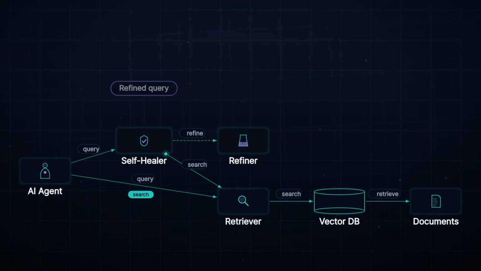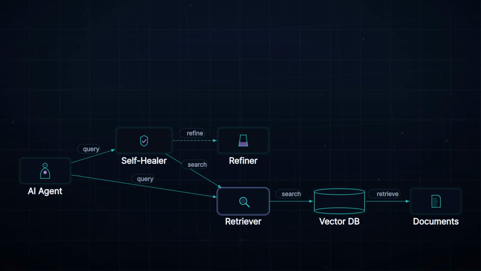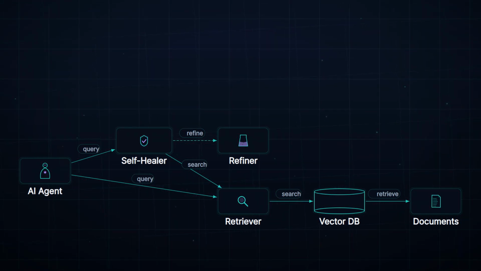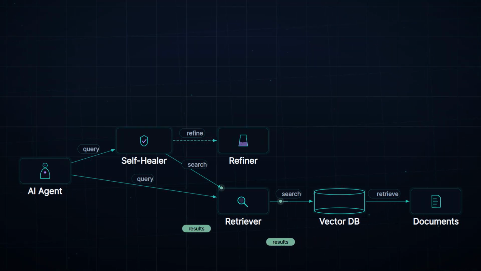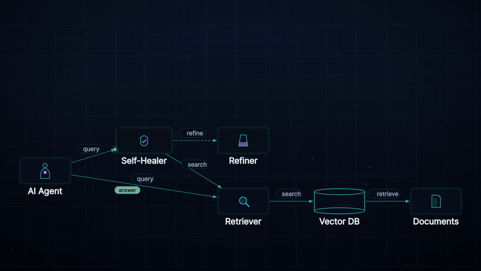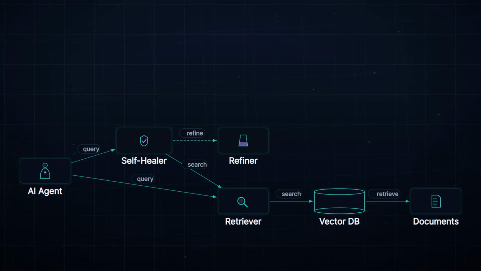With the refined query, the self healer initiates a new search through the retriever. The retriever searches the vector database and retrieves the relevant documents. The documents flow back to the self healer, which sends the final answer to the AI agent. If the first try is low confidence, the layer automatically retrieves with a refined query.